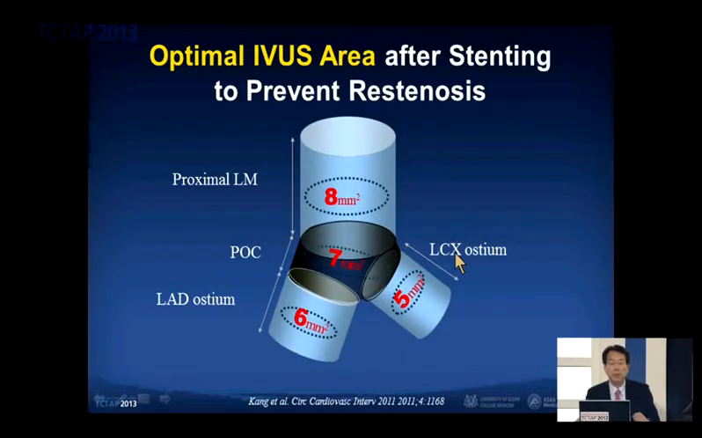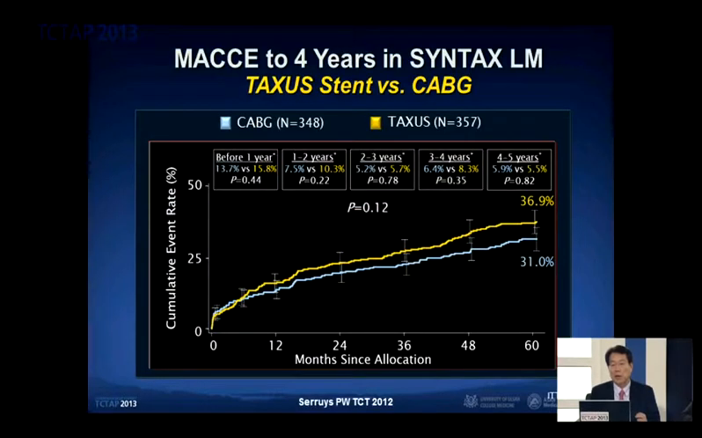So we have published a lot of IVUS guidance, especially for the optimal IVUS stent areas to prevent restenosis. In the case of circumflex ostium 5, ostium 6, polygon of confluence 7, and proximal left main, we name a rule of 5, 6, 7, 8 millimeters, after which two-stent procedures can make good clinical outcomes.